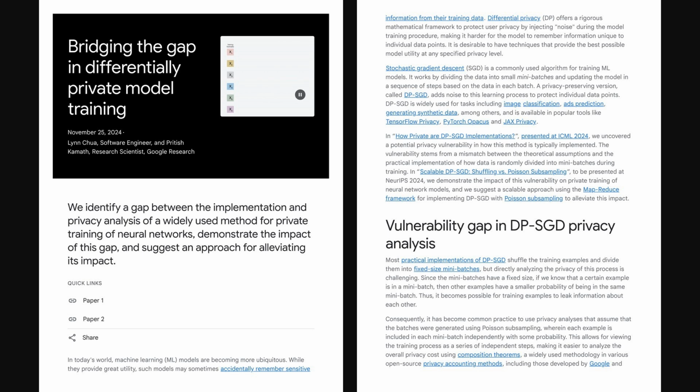The authors identify a gap between the theoretical privacy analysis, which assumes Poisson subsampling of data batches, and the actual implementation, which typically uses shuffled, fixed-size batches. They suggest this discrepancy weakens the privacy protections and propose a scalable solution using MapReduce for true Poisson subsampling.